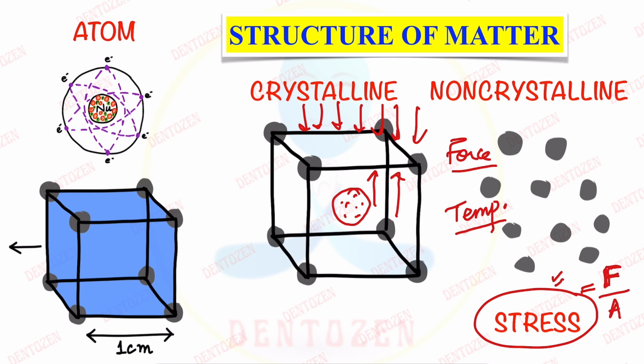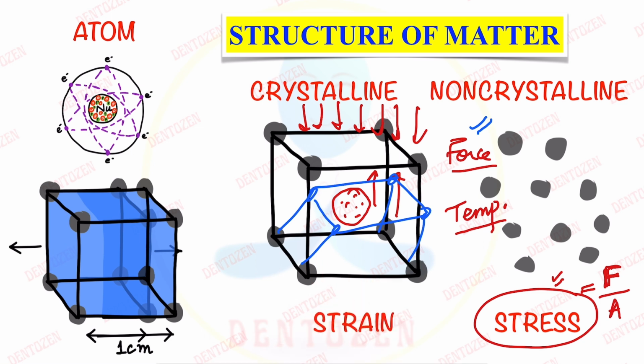Now, what do you think, when these forces are acting upon the material, will the material remain the same or will it change? What happens when you are stressed? Do you feel the same or do you feel certain changes are happening? Yes, so certain changes happen in the material because of these constant forces. There will be distortion of the material. So, that change that happens is given the term strain. So, what is strain? Strain is basically the change in the dimension of the material per unit of its original dimension.